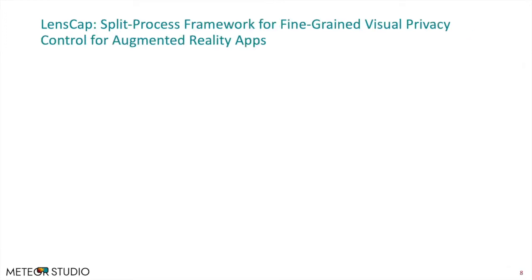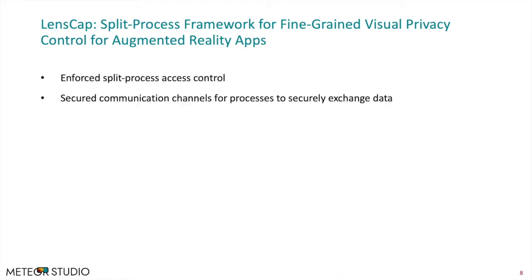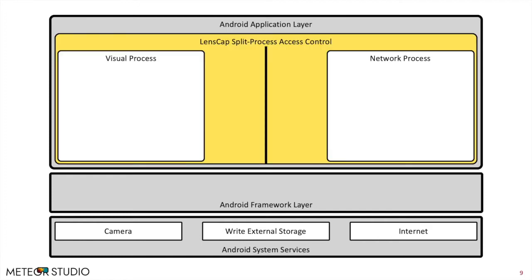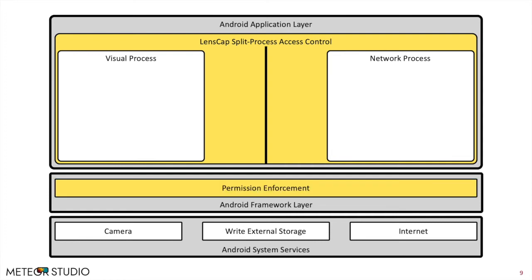In detail, LensCap, Split Process Framework for Fine-Grained Visual Privacy Control for Augmented Reality Apps, functions on four core components: enforced split process access control, secured communication channels for processes to securely exchange data, fine-grained data monitoring, and screen-based overlay composition. Using LensCap implementation in Android as an example, LensCap split process access control sits in the application layer, and it is enforced by extending the legacy permission enforcement in the framework layer.